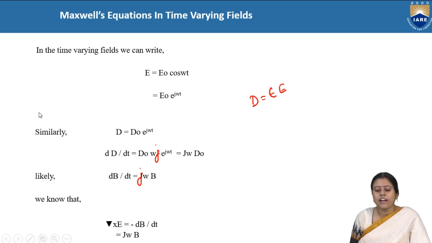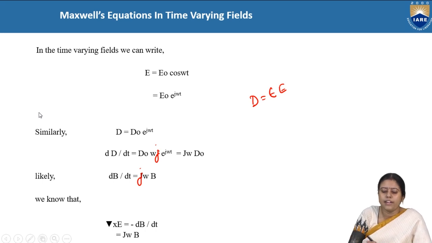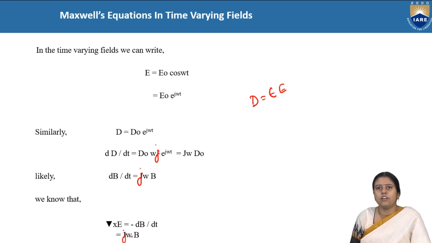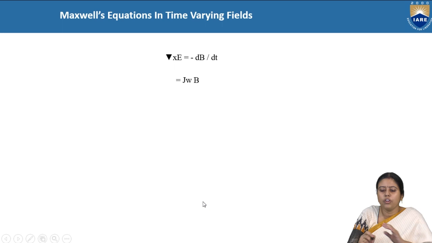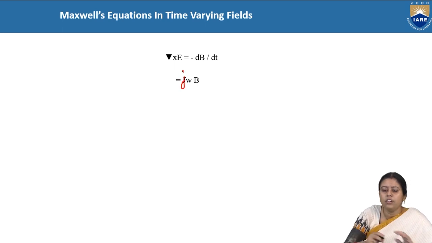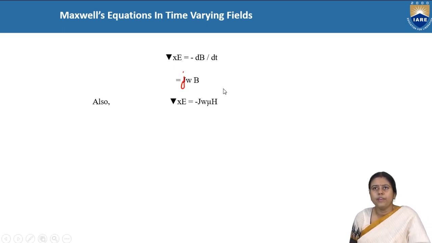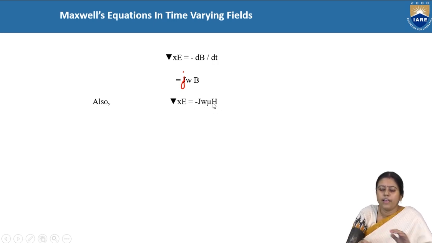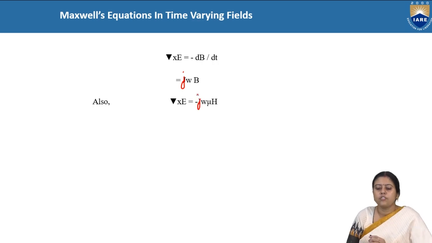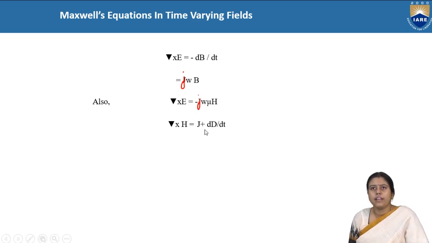So we got grad cross E is equal to minus del B by del t. So we can put this and we can get grad cross E is equal to minus j omega B. Similarly, what is B? B is equal to mu H, so grad cross E is equal to minus j omega mu H. This is all at the small j. Again, grad cross H is equal to J plus dD by dt.